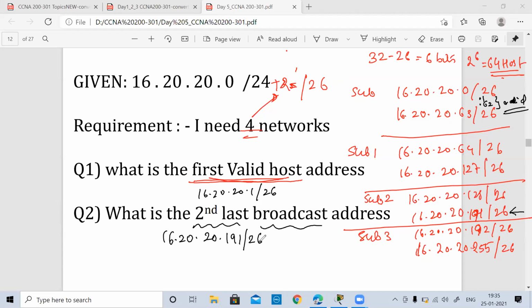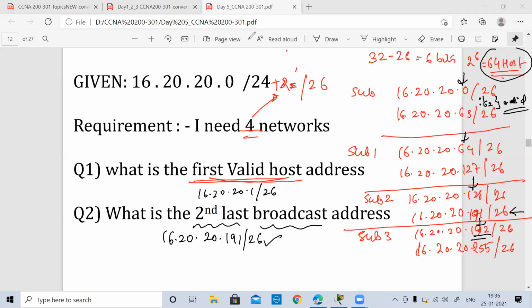Even if I don't write all these subnets, it is not required that I draw or write down each subnet. At the initial stage you will require practice, but later on you can do it mentally also. Since you have understood that the host requirement is 64, all my networks will be in multiples of 64: 0 into 64, 1 into 64, 2 into 64, 3 into 64. If I am asked the second last, I just need to decrement by 1. 192 was the network address, so I subtract 1 and I get the second last broadcast address. So this is how we do it.